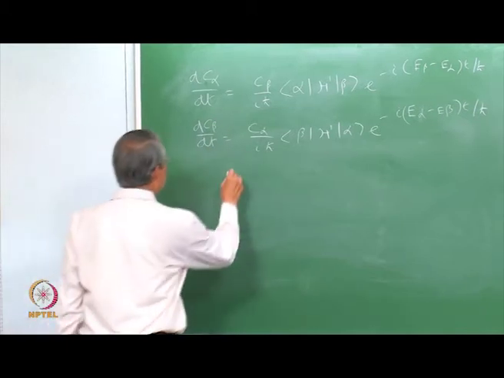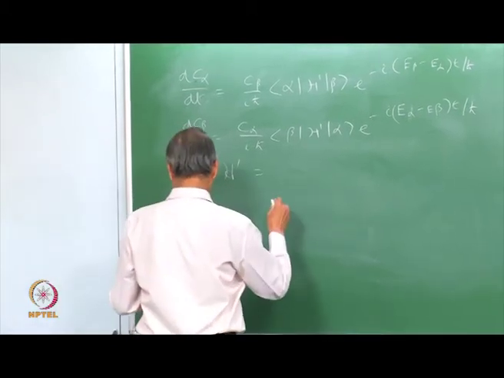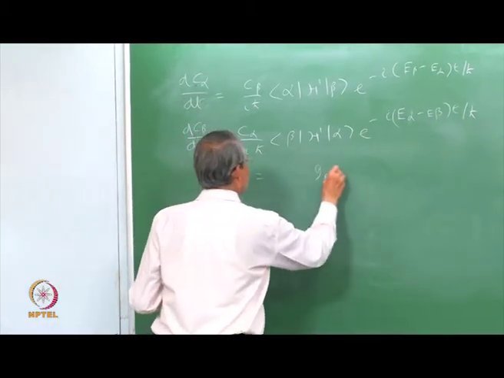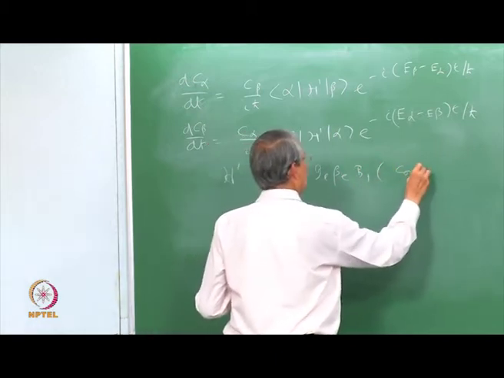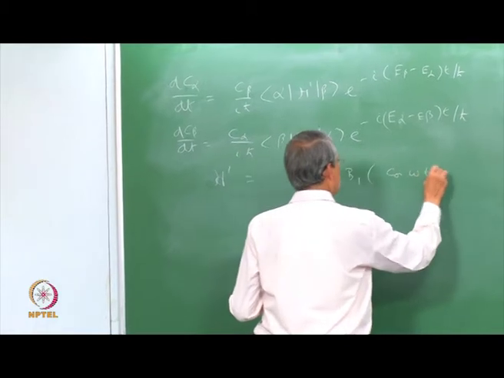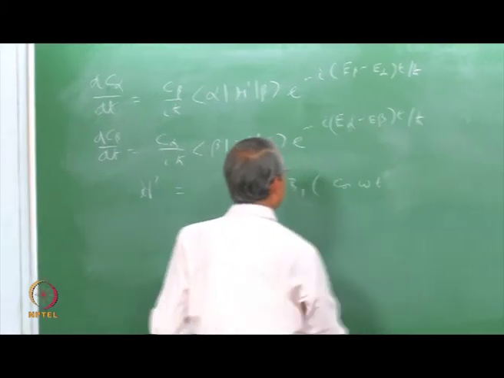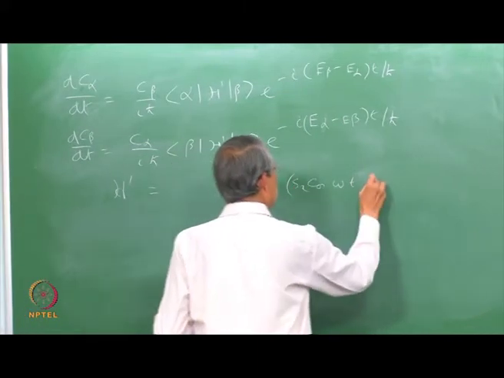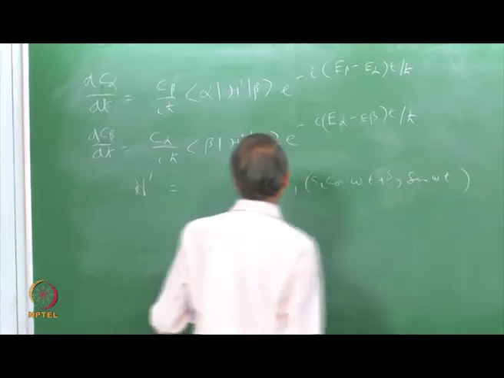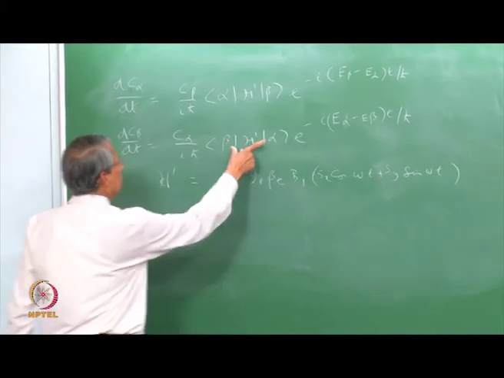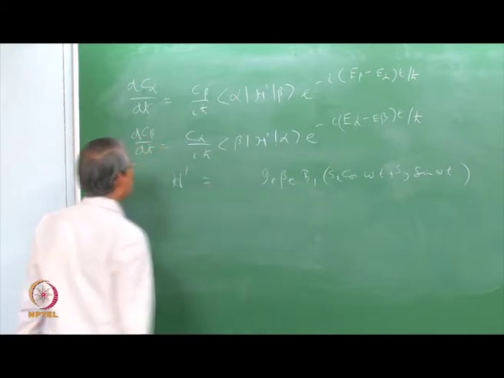Now, in our particular case, the Hamiltonian H is given as this, so you put it here and then evaluate the integral with respect to the alpha and beta states.